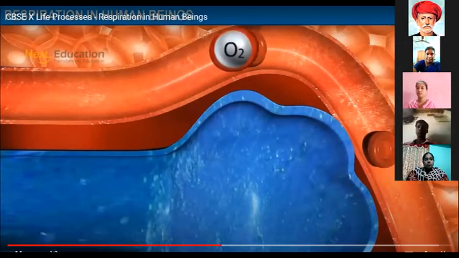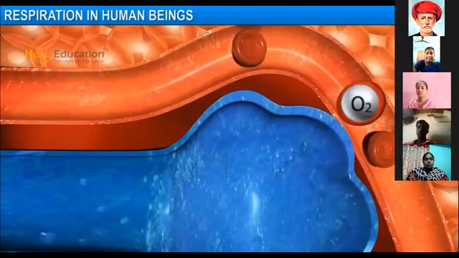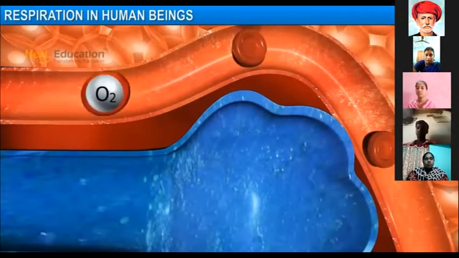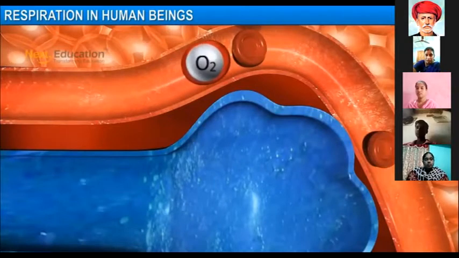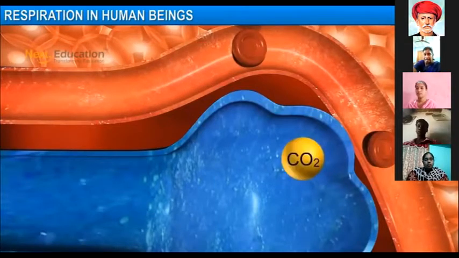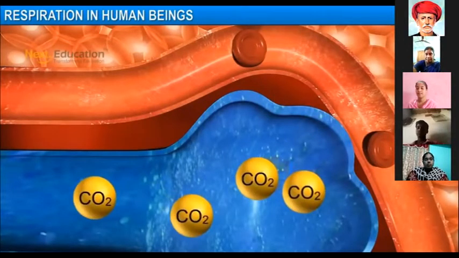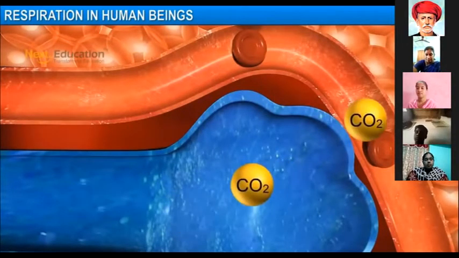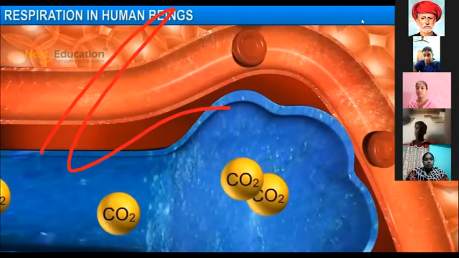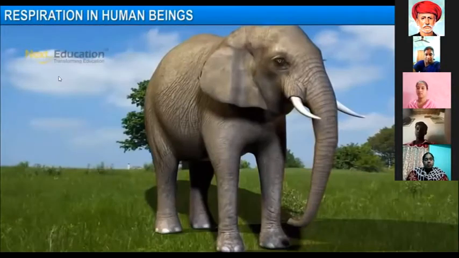Okay, see, the oxygen connects to the blood cells, and the blood carries the oxygen to all parts of the body. That means there is an exchange of gases during the process of inhalation. At the same time, carbon dioxide exits from inside the body and is thrown outside. Are you able to understand this video?